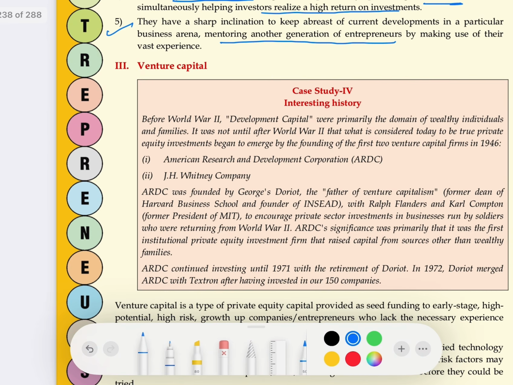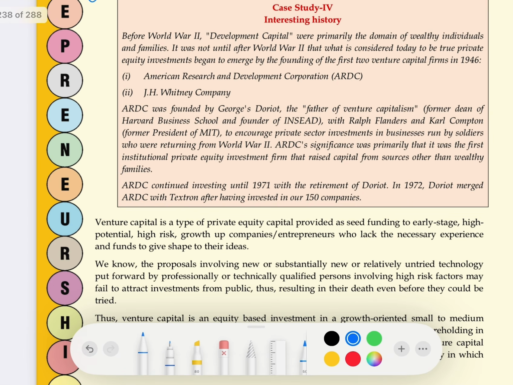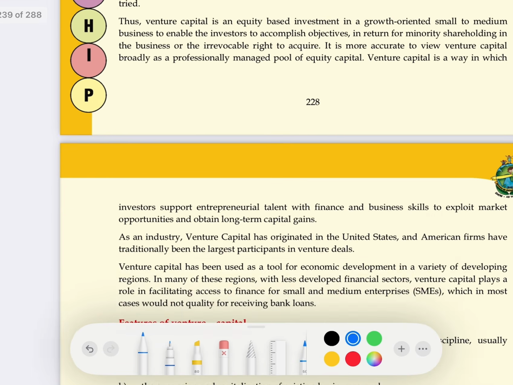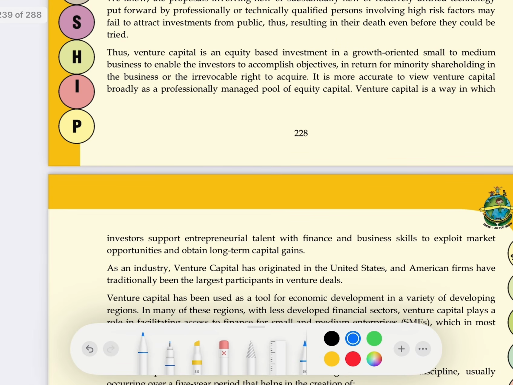Then next is venture capital. The last topic of this chapter is venture capital. Venture capital firms are firms who invest money in startups and growth oriented small to medium scale businesses.